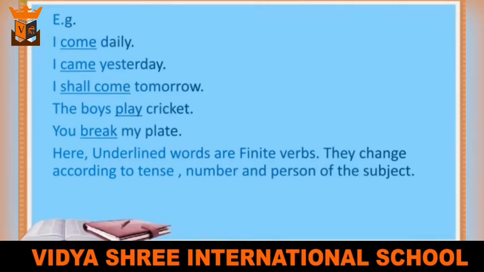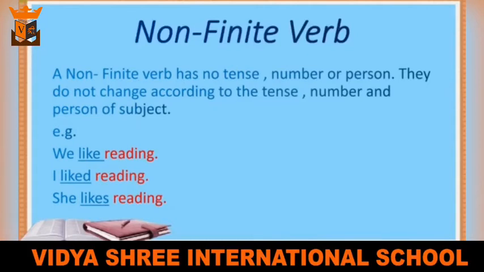Clear? So, what is a non-finite verb? A non-finite verb has no tense, number or person. They do not change according to the tense, number and person of the subject. For example, we like reading, I liked reading, she likes reading.